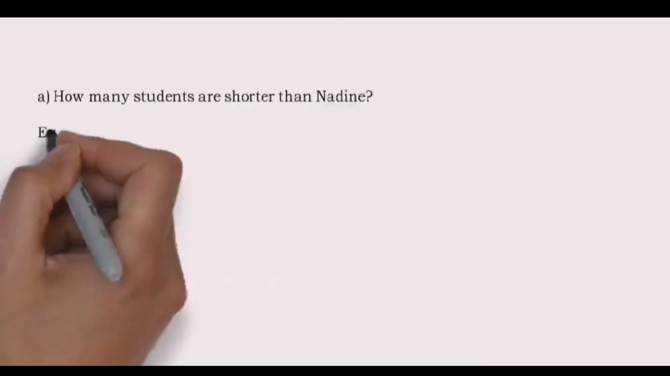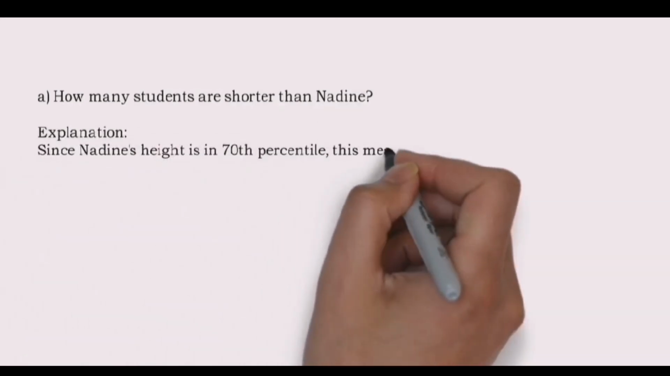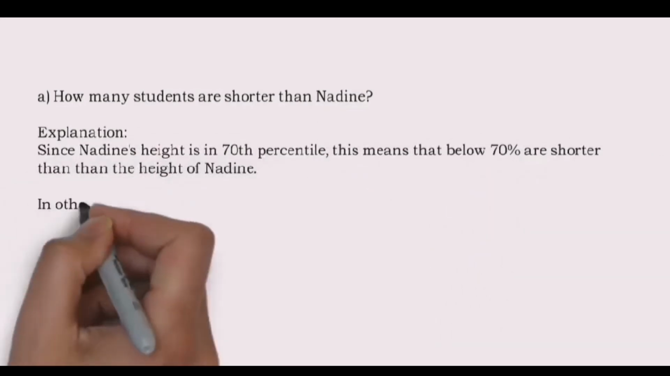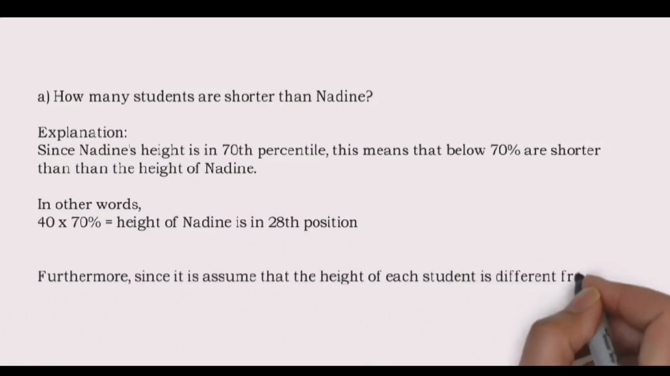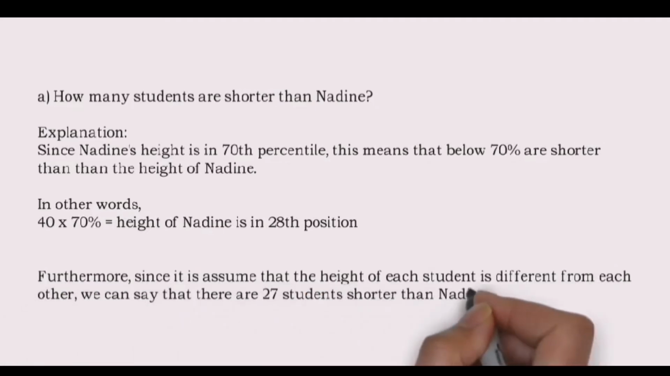Letter A. How many students are shorter than Nadine? Okay, so para makuha natin kung ilan yung estudyante na mas mababa kay Nadine, kukunin muna natin ang position ng height ni Nadine. Pwede nating gamitin ang Mendenhall and Sincich method o kaya naman ay kunin natin ang 70% ng 40. So 28 is the position of Nadine's height. Furthermore, since it is assumed that the height of each student is different from each other, we can say that there are 27 students shorter than Nadine.